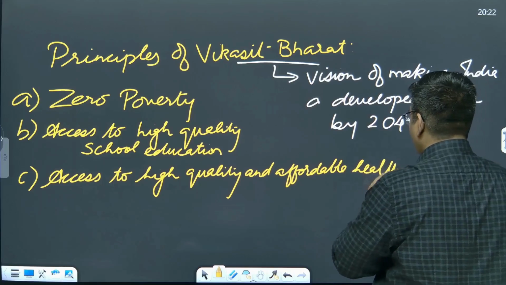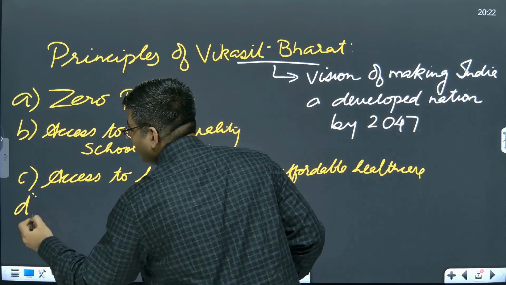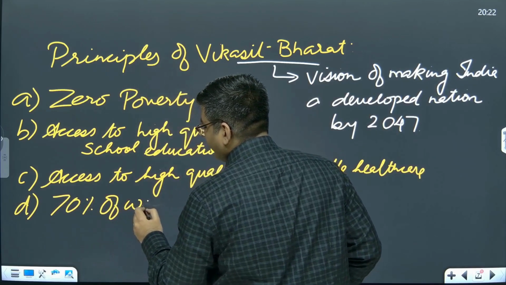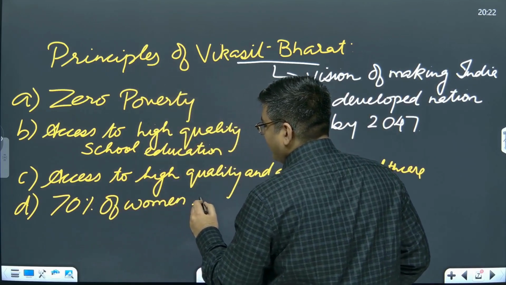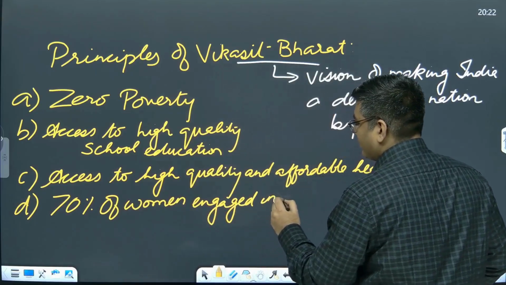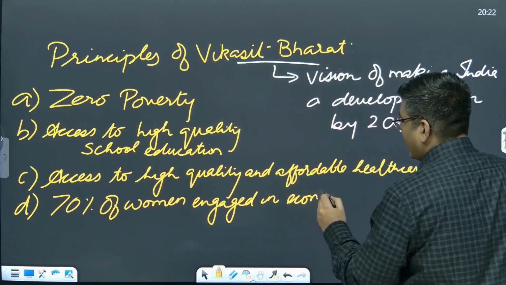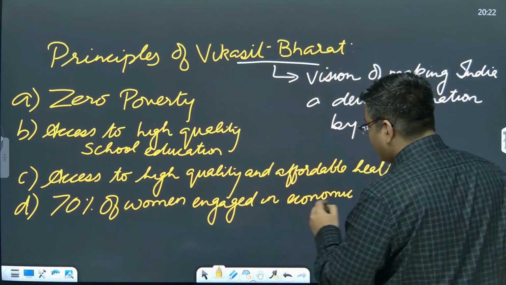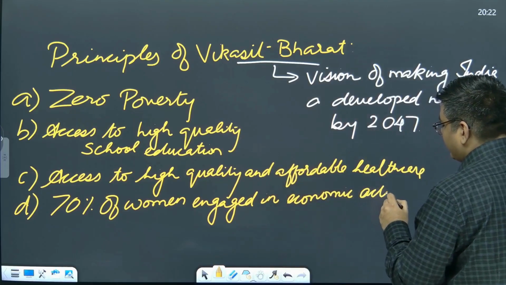Then subsequently it talks about inclusivity. It talks about 70% of women engaged in economic activities. Okay. So that basically has an element of women empowerment and women's participation in economic activities.